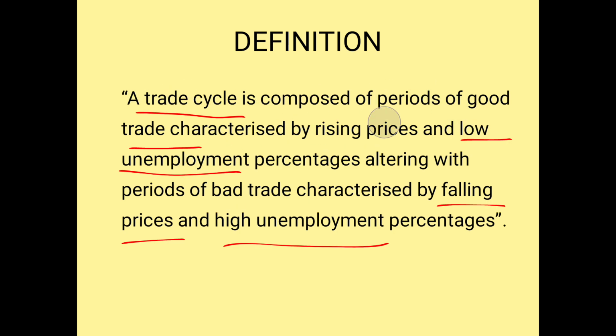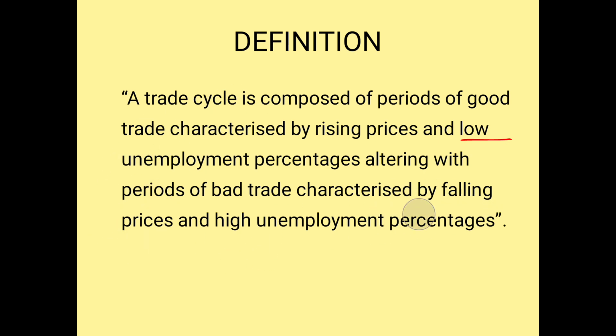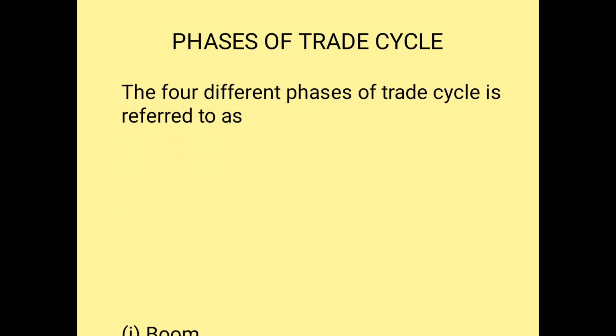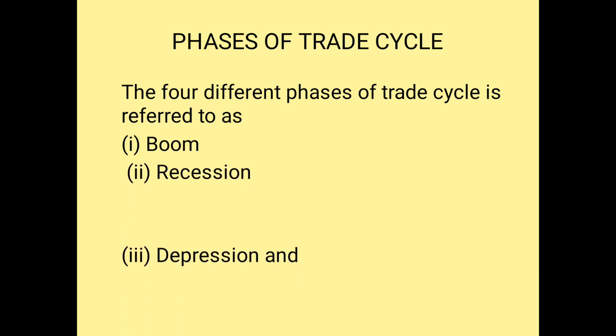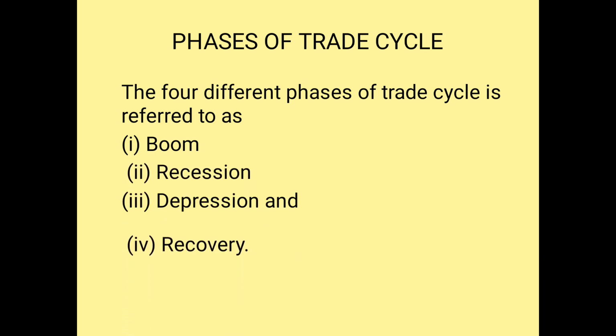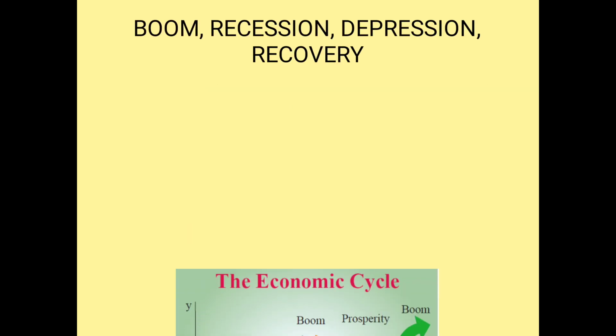So any way the economy can be affected, it can be anything. Okay. Next one we are going to see, and this definition is given by J.M. Keynes. The next one is phases of trade cycle. There are 4 different phases of trade cycle: boom, recession, depression and recovery. So now we are going to go through each one in detail.